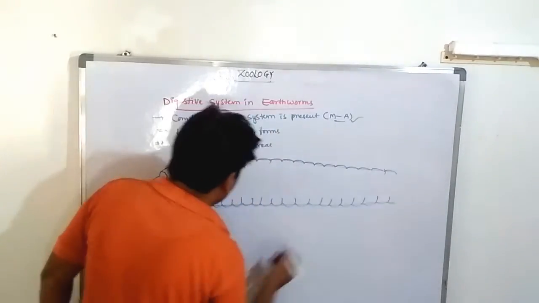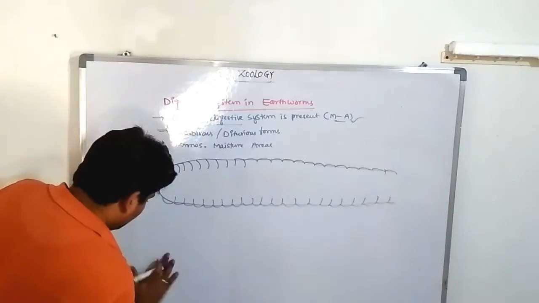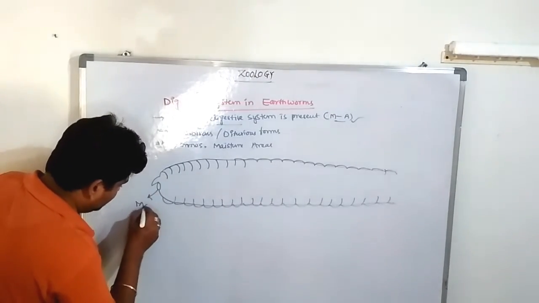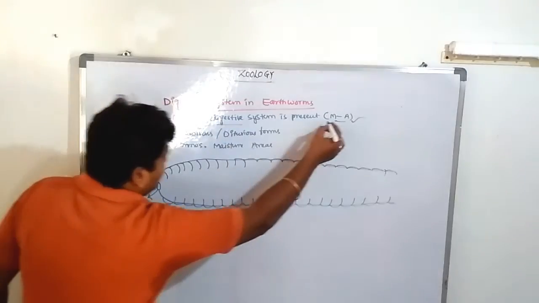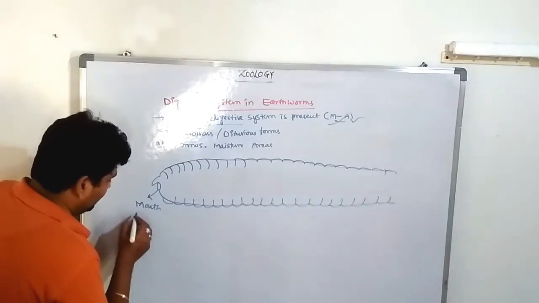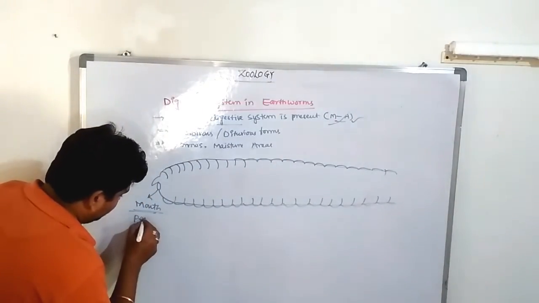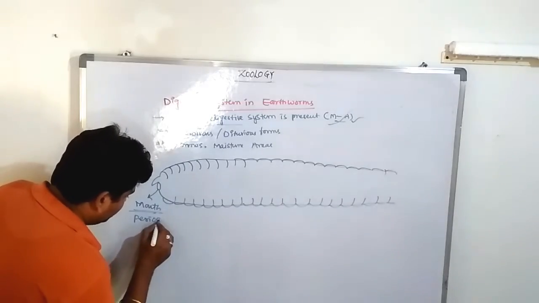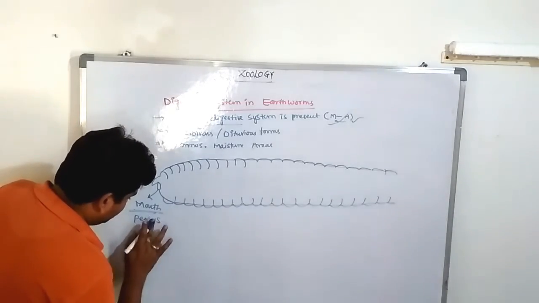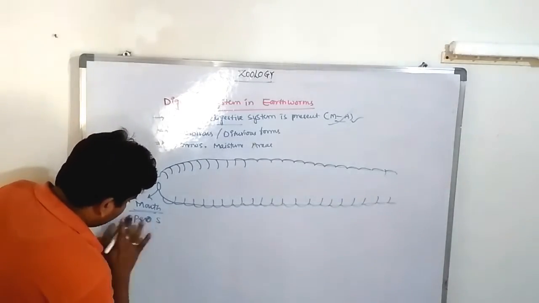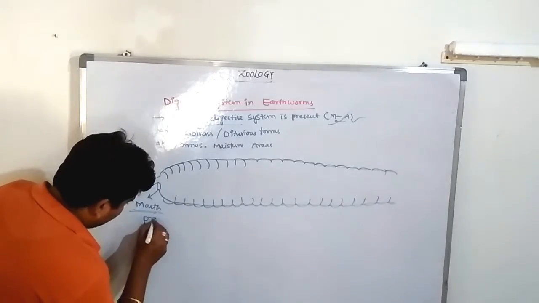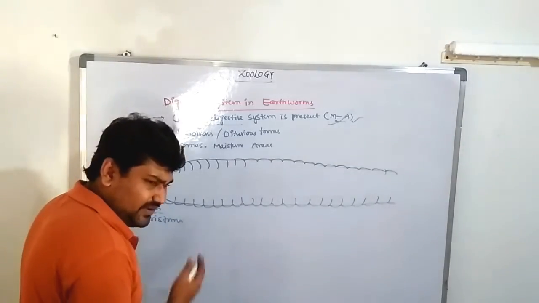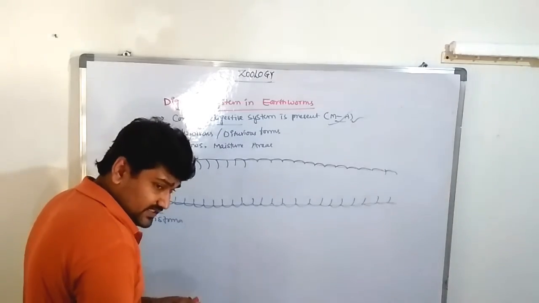Yes, the complete digestive system starts with the mouth. The mouth is commonly known as the peristomium, sorry, the peristomium. Same as the dorsal view I am discussing, the digestive system also.